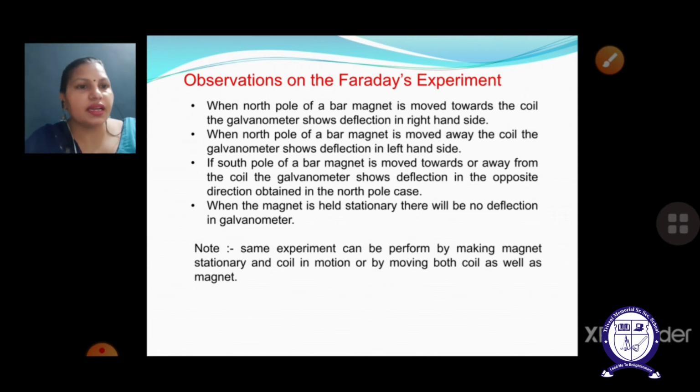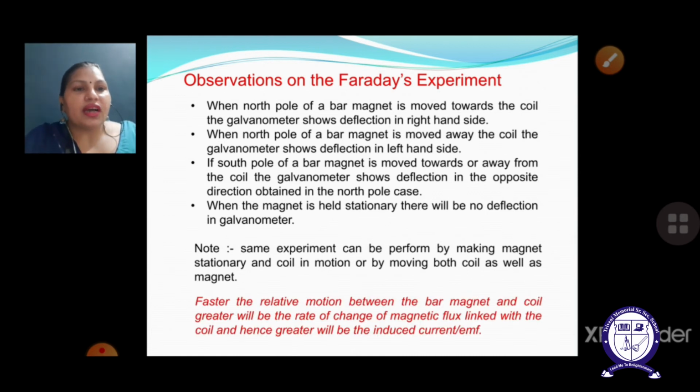Now in the next case, we are going to discuss that the faster the relative motion between the bar magnet and the coil, the greater will be the rate of change of magnetic flux linking with the coil, and hence the greater will be the induced current and EMF. If the velocity increases, or the relative motion between the coil and the bar magnet becomes faster, then the induced EMF and the induced current will be larger, as it is directly proportional to the rate of change of magnetic flux. And in this case, the rate of change of magnetic flux is also increasing at the fastest rate.